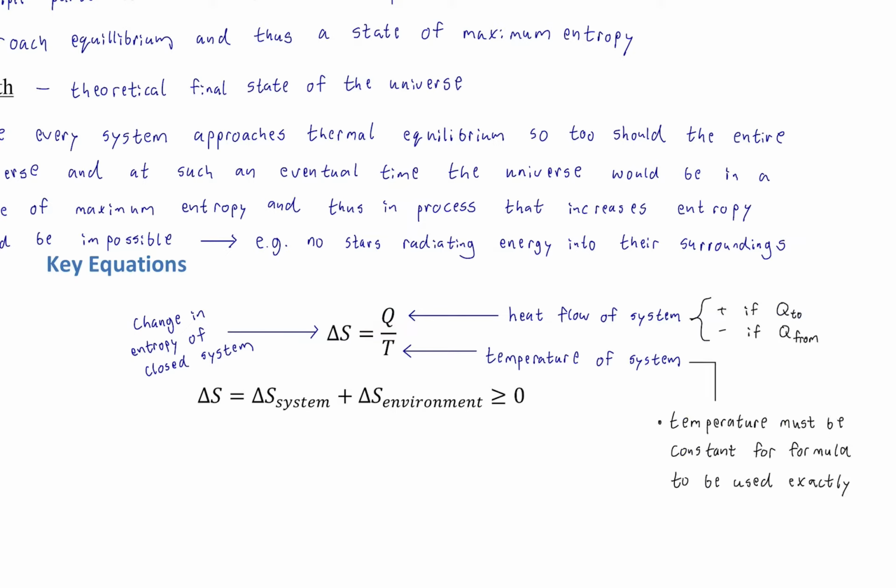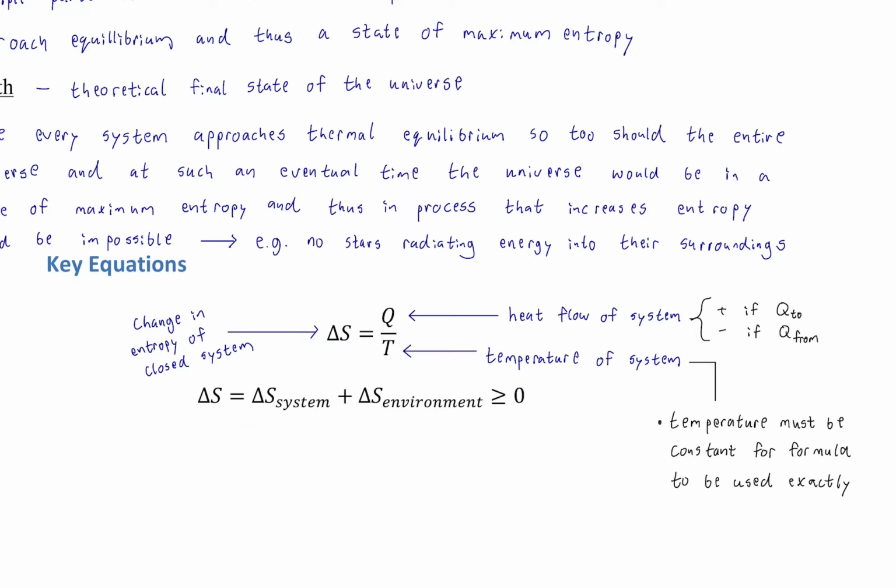It is defined that it is positive if there's heat flowing to the system, and it's negative if heat is flowing away from the system. Okay? In, positive, out, negative, as far as the heat flow for the system. And by the way, the system will usually be a smaller part of a bigger system. Not always, but in most examples, you'll see that. All right? So we'll have multiple of these delta S terms, which of course is implied below.